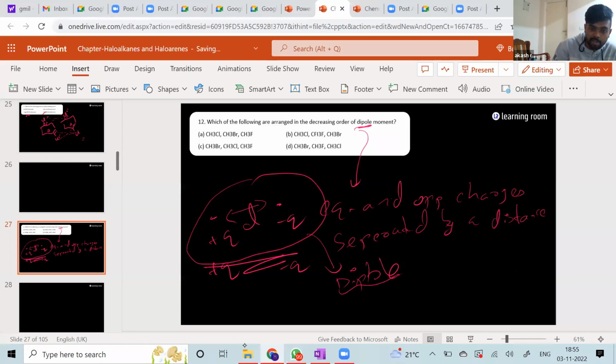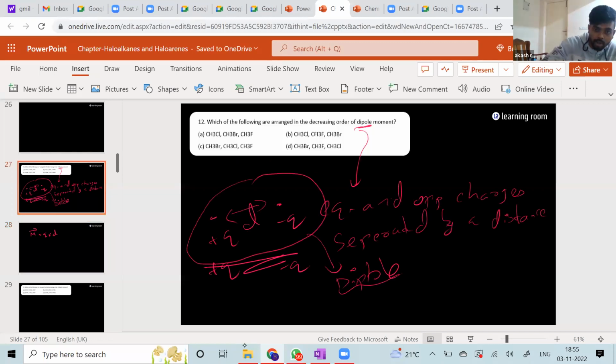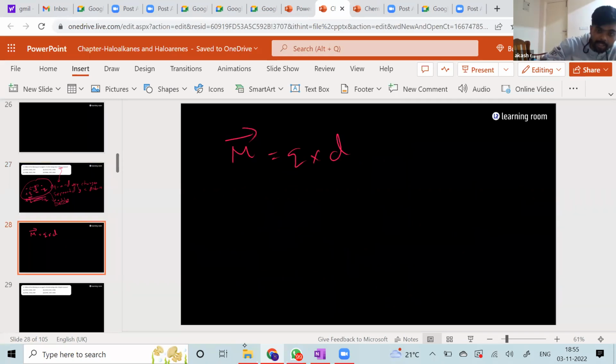Now this is going to have a physical quantity called dipole moment. That dipole moment is denoted by the letter mu and it's a vector quantity, which is equal to Q into D. That is, whatever is the charge value into the distance of separation between these two, that product is nothing but your dipole moment.